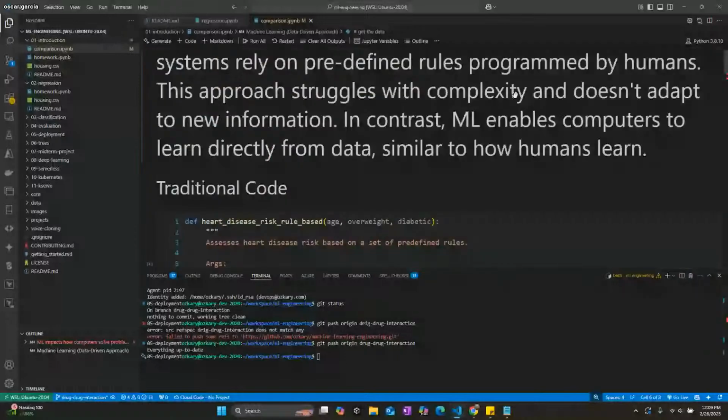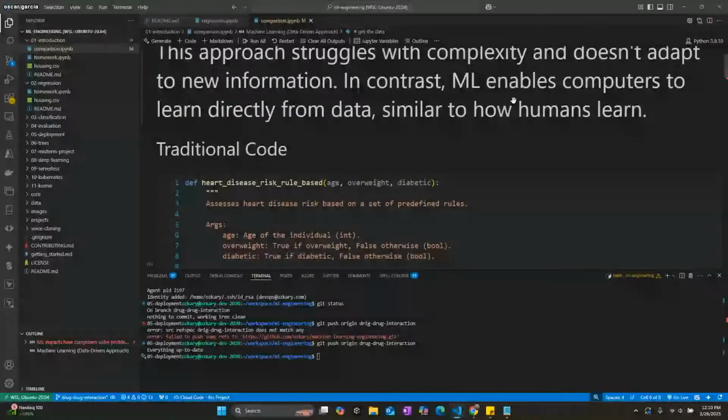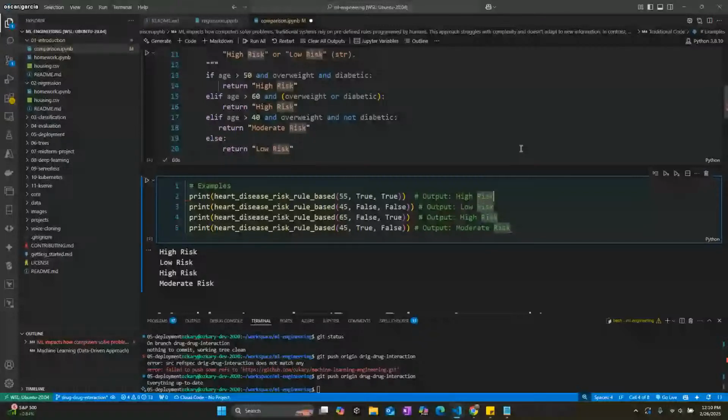Traditional code is, for example, we do this logic here. Then we can run this cell, and we know the code is going to do a statement, and we're just going to run that risk for cancer. And we can run these examples, right? We can run this person who's going to be 55, 65, and yes, it does its job. But of course, this doesn't scale because there are so many.